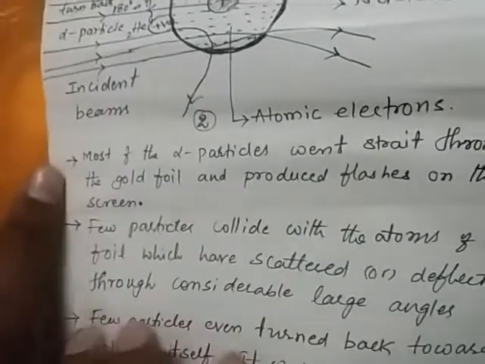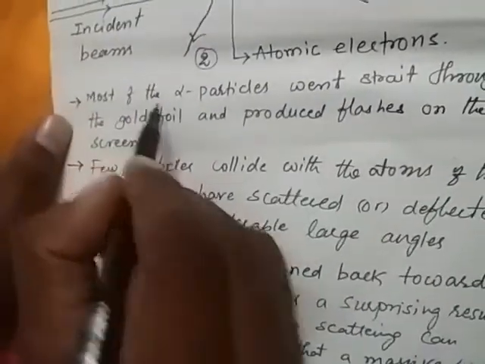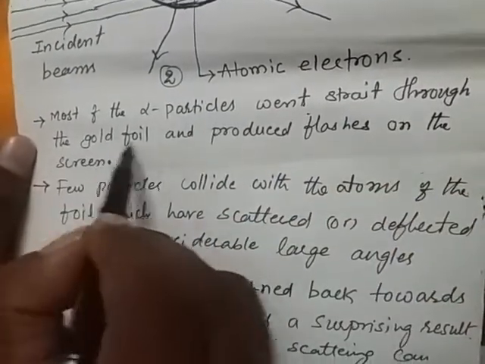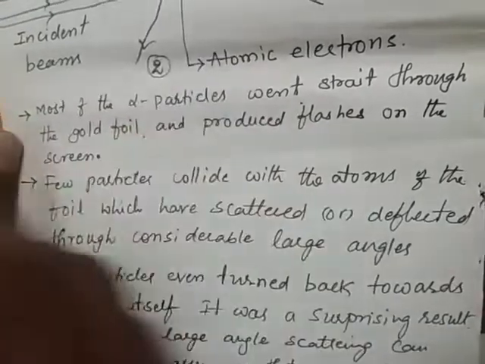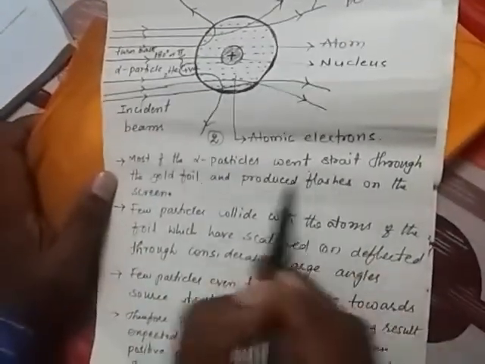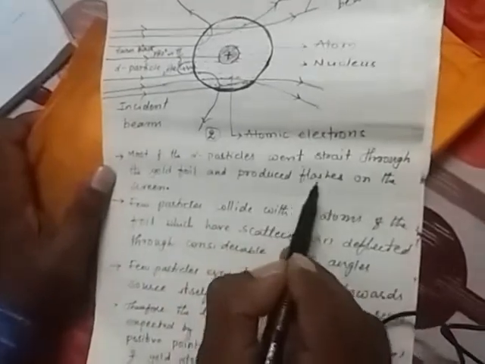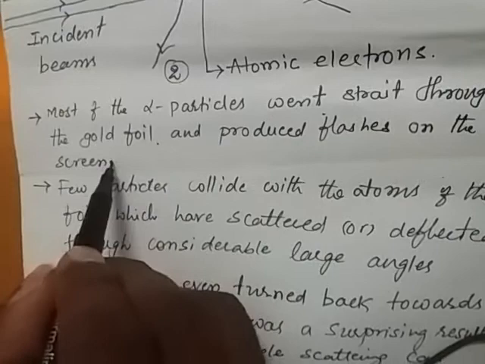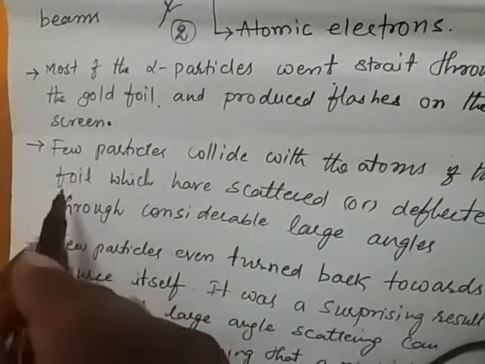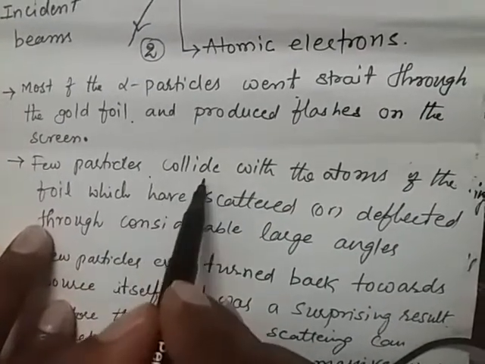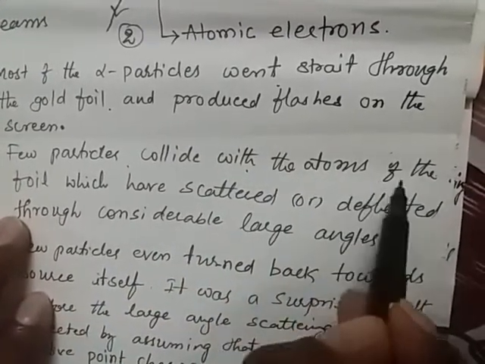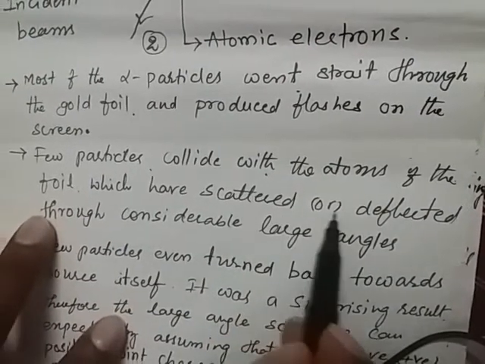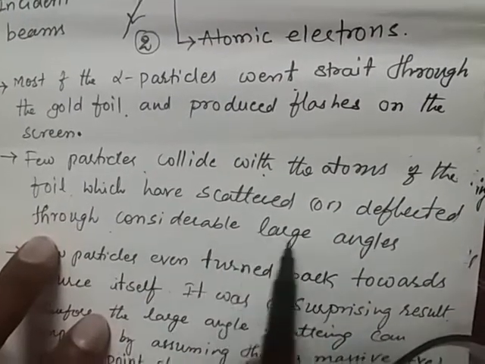What is the first observation? Most of the alpha particles went straight through the gold foil, passing through it and producing flashes on the screen. This is the first observation. And what is the second observation? Few particles collide with the atoms of the foil and are scattered or deflected through considerable large angles.